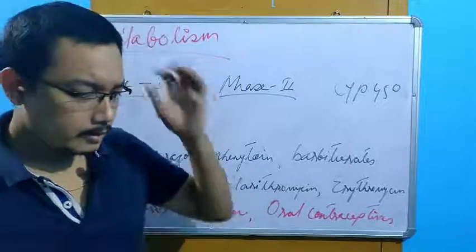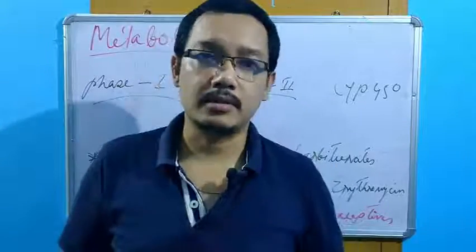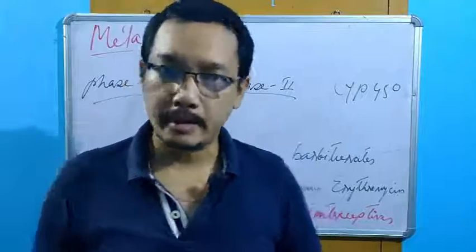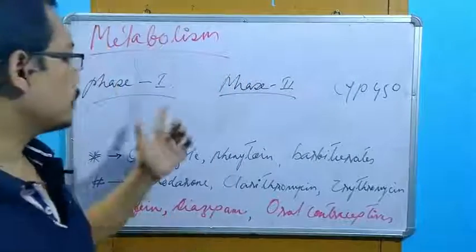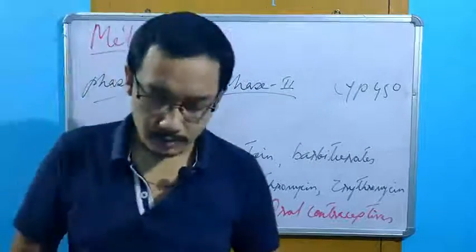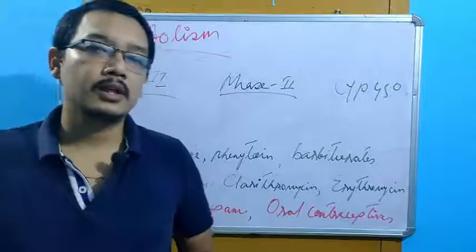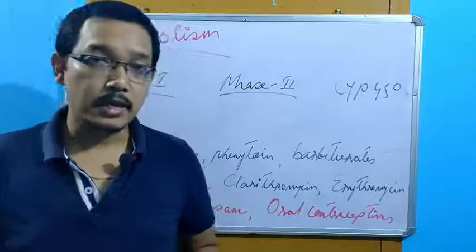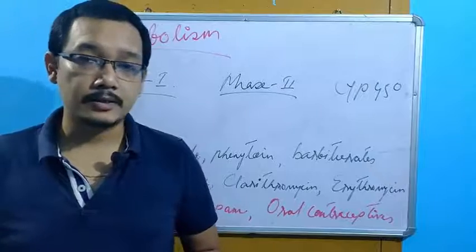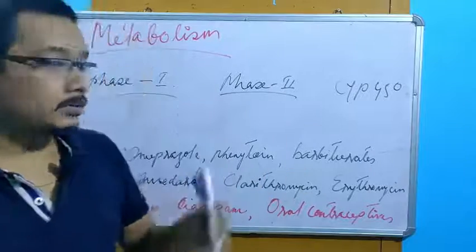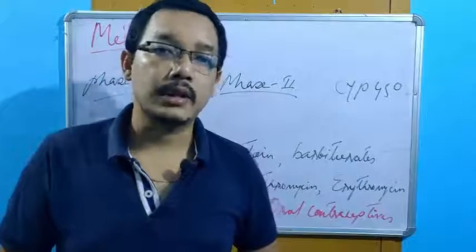In metabolism there are so many conversion reactions happening, which we categorize as phase 1 and phase 2 reactions. Phase 1 reactions comprise reduction, oxidation, hydroxylation, etc. Phase 2 reactions are mainly the conjugation reactions.